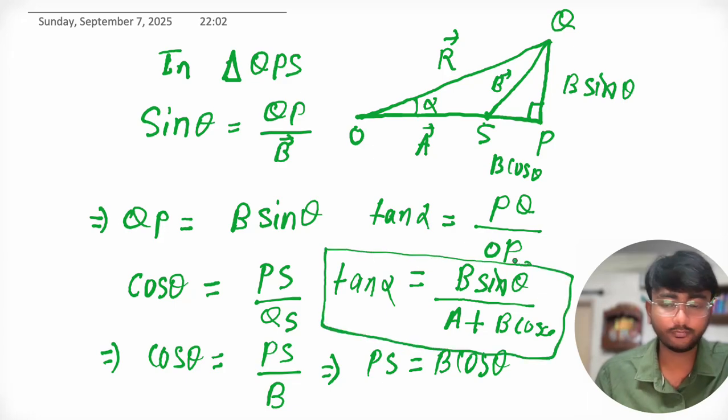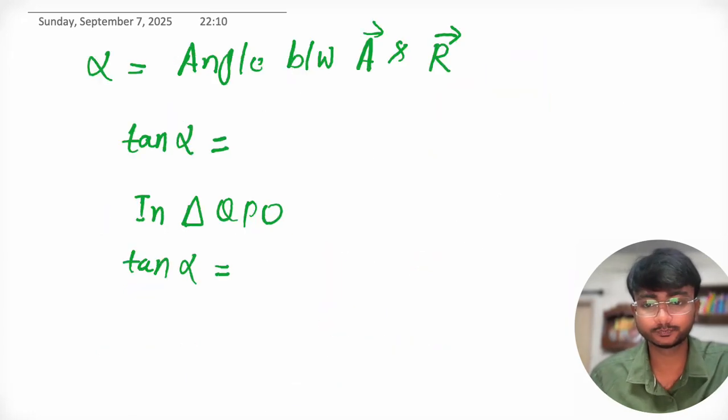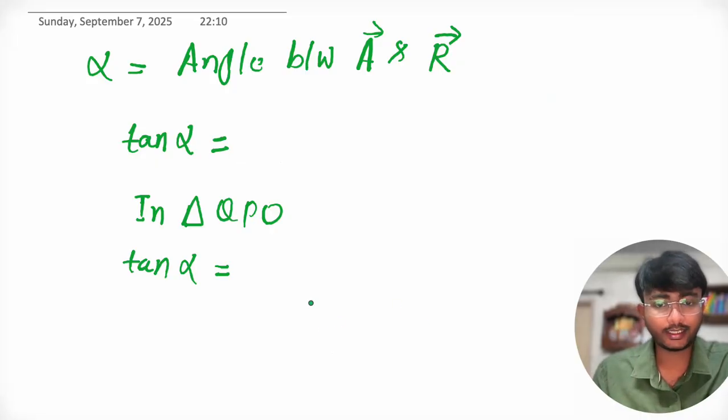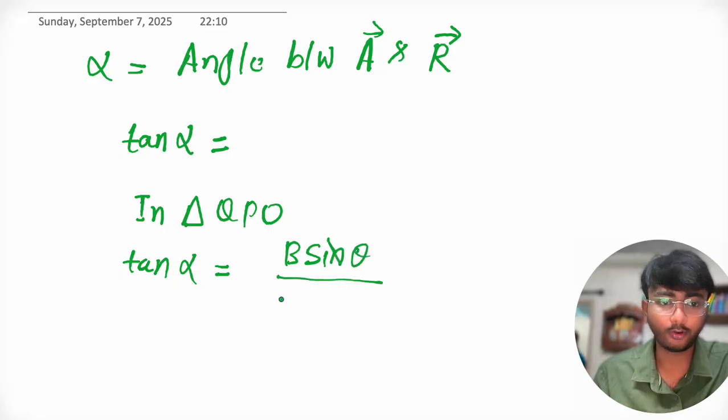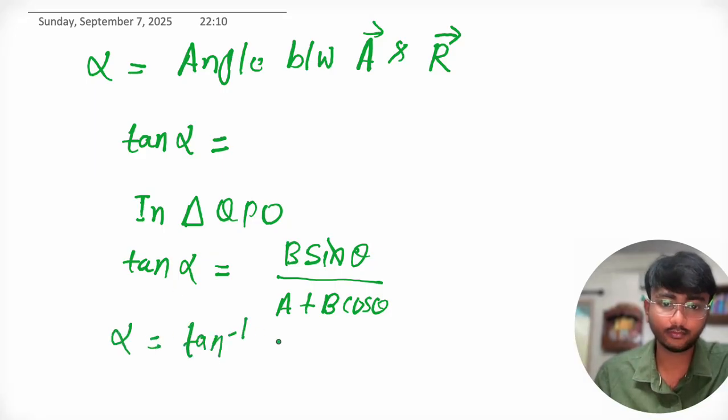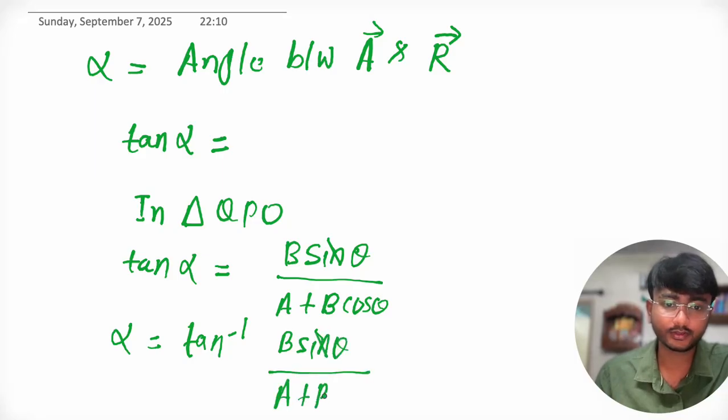So if we have to calculate the angle between the resultant vector and the first vector, tan alpha will be B sine theta upon A plus B cos theta. From here alpha is tan inverse of B sin theta upon A plus B cos theta.